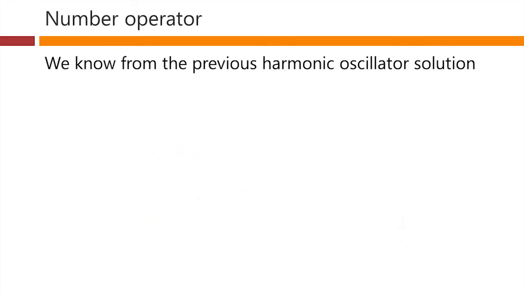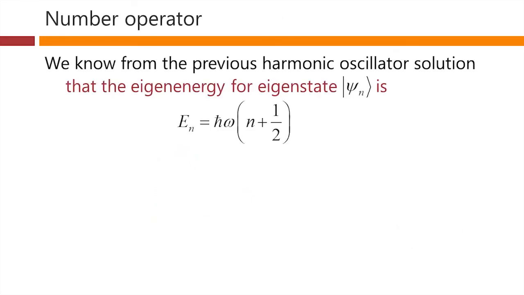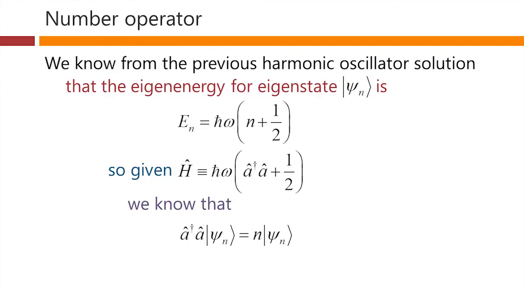We know from our previous harmonic oscillator solution that the eigenenergy for the eigenstate psi n is of course just n plus a half times h bar omega. So, given that the Hamiltonian is h bar omega times a dagger a plus a half, then we know that mathematically the following statement is true. a dagger a operating on psi n must give us n times psi n.